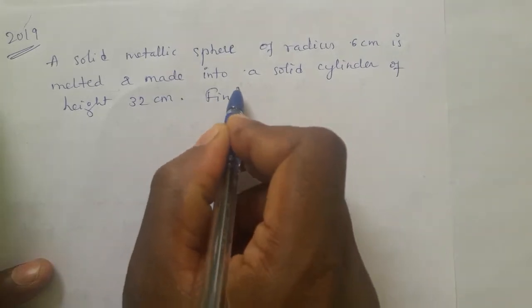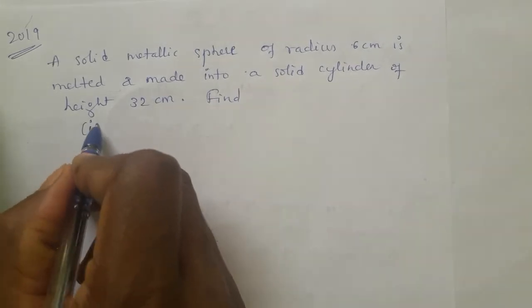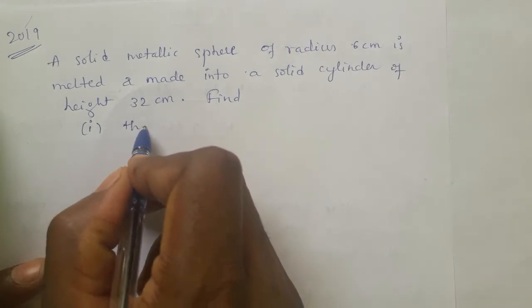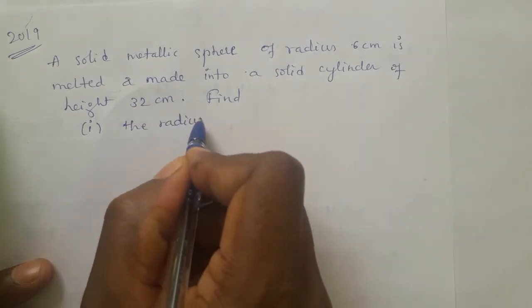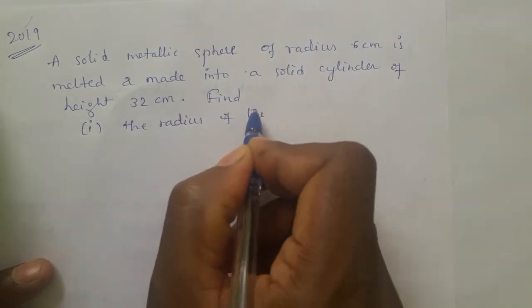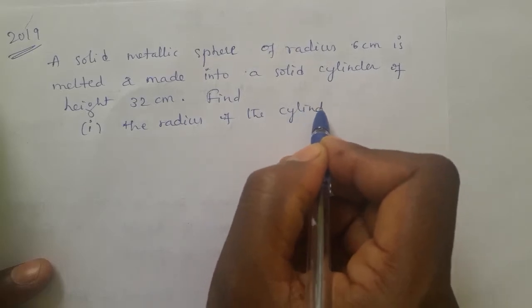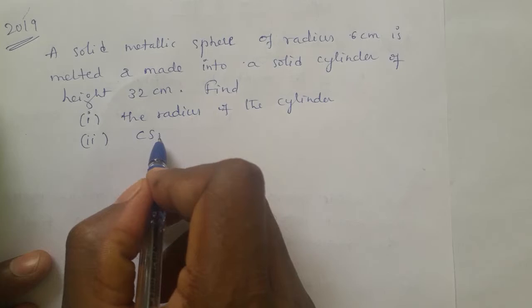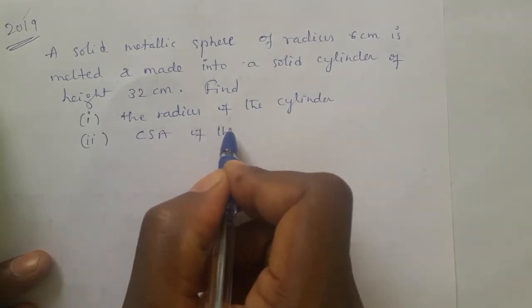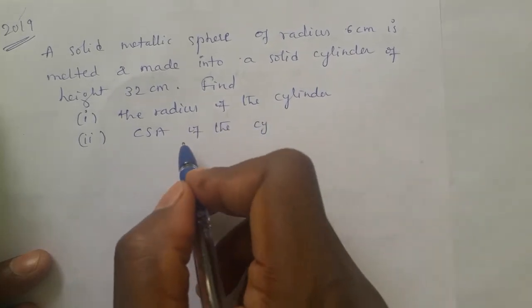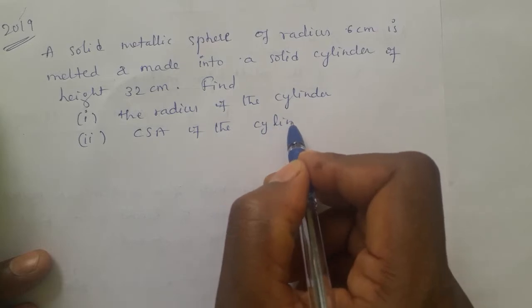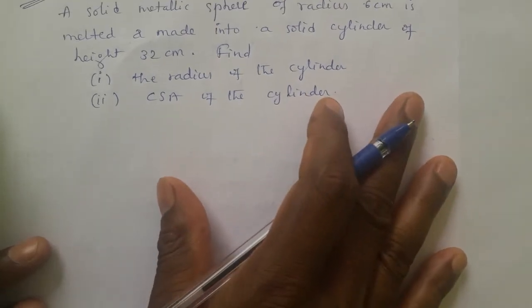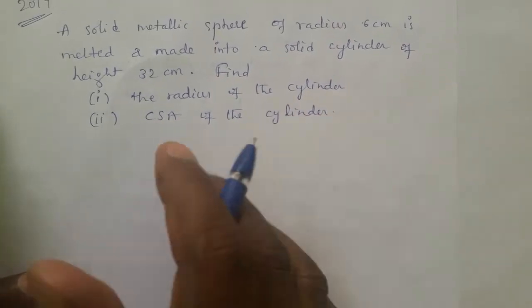The question is to find, two questions are there. First sub question: the radius of the cylinder, find it out. Second question is the curved surface area of the cylinder. CSA means curved surface area. There are two sub questions. This is a 4 marks question.